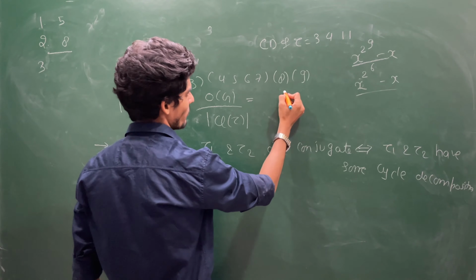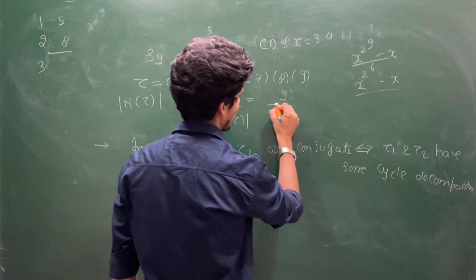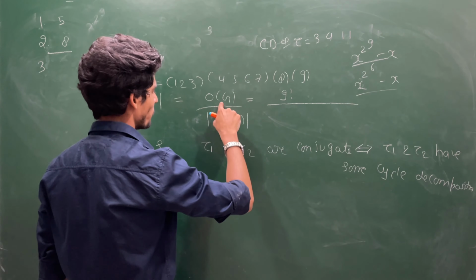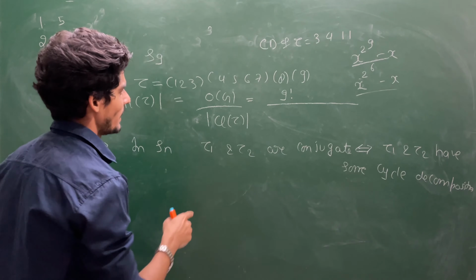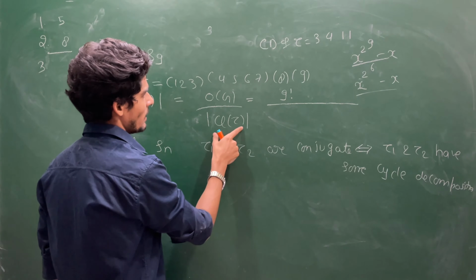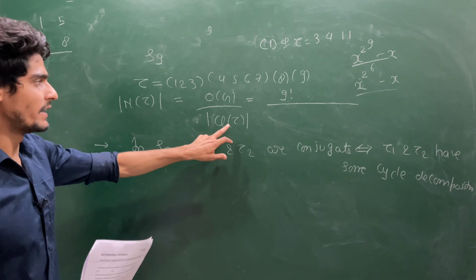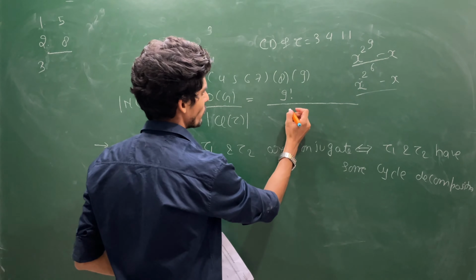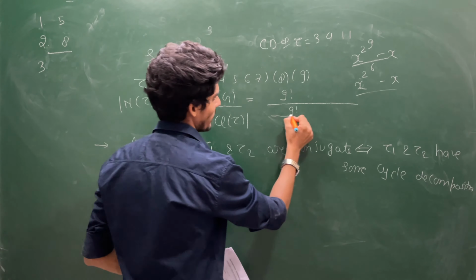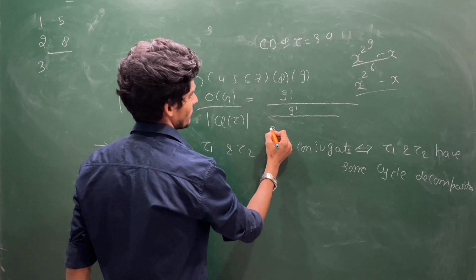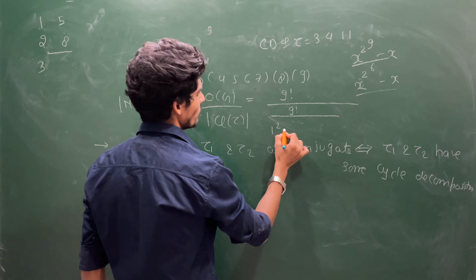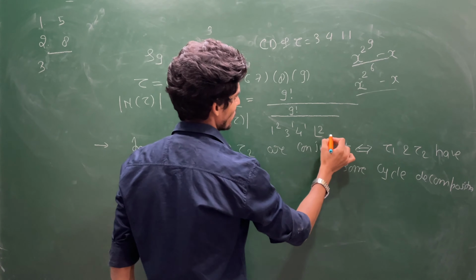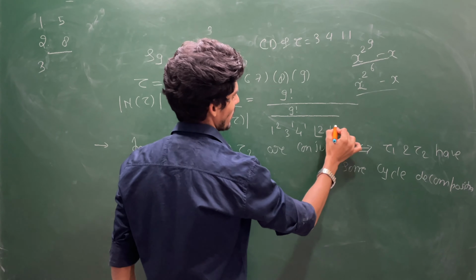I am here using a formula, but I will tell you how I am getting this formula. 9 factorial, this is the order of the group. And the class of tau, आपको वो class of tau की cardinality, वो सारे एलिमेंट जिनका cycle decomposition 3, 4, 1, 1 है. So this is equal to 9 factorial upon 1 power 2, 3 power 1, 4 power 1, factorial 2, factorial 1, factorial 1.